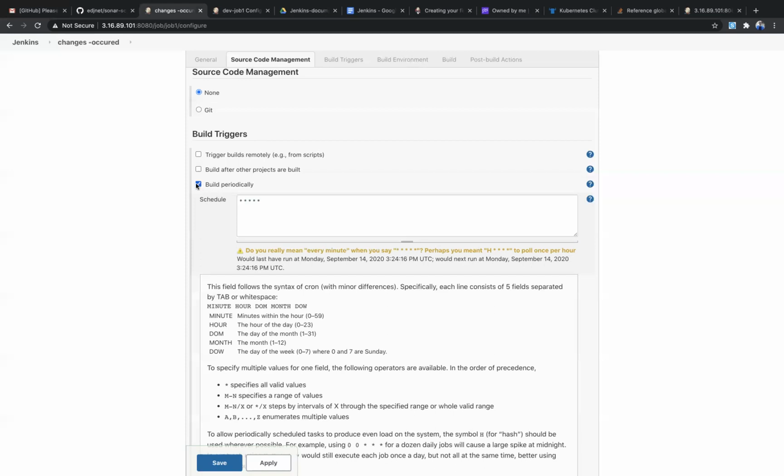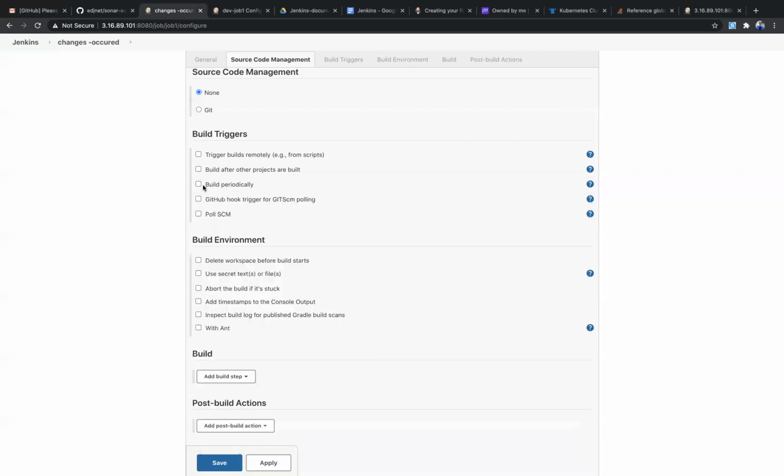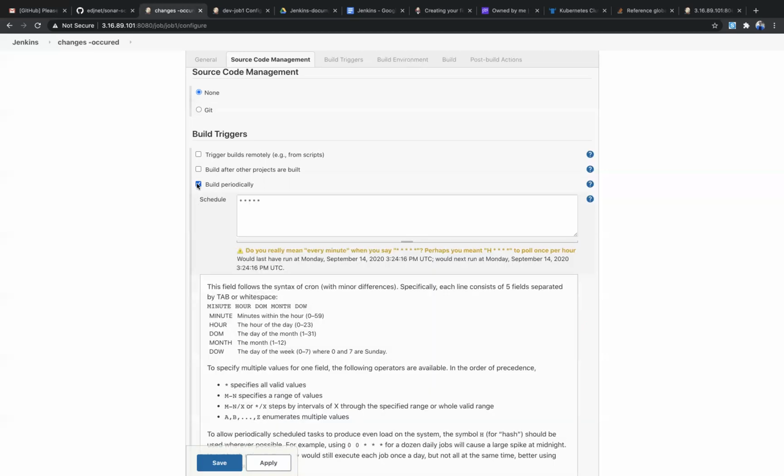But here you need to observe, in build periodically you can also give the timing. Suppose I want to trigger this at fifth minute, fourth hour. So this build is going to trigger every day at 4 a.m., 5 minutes.